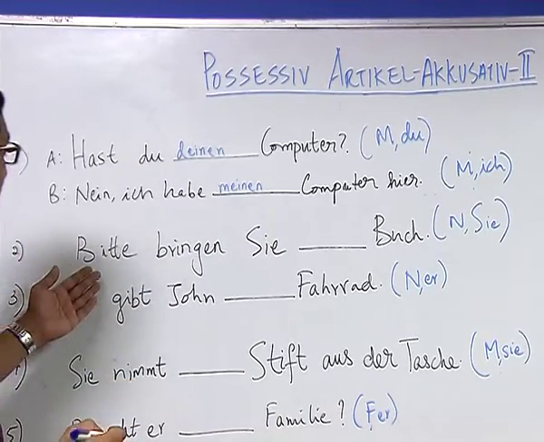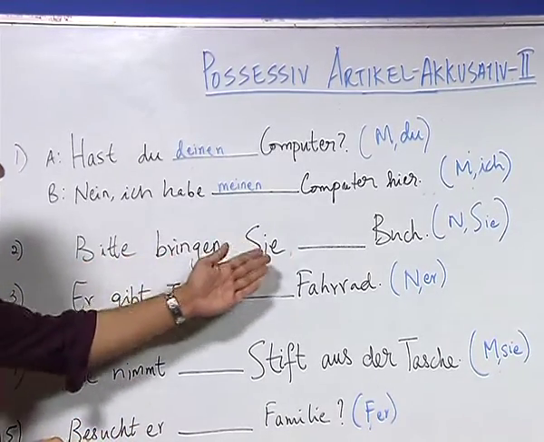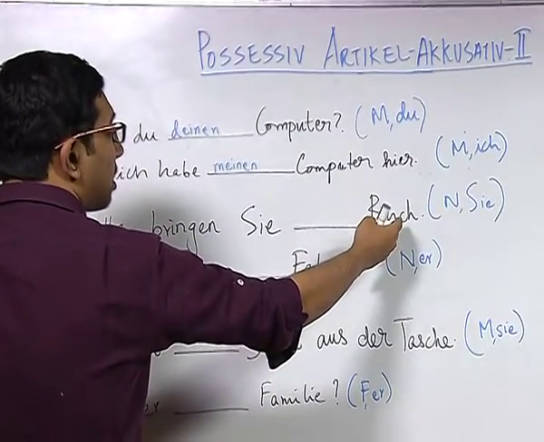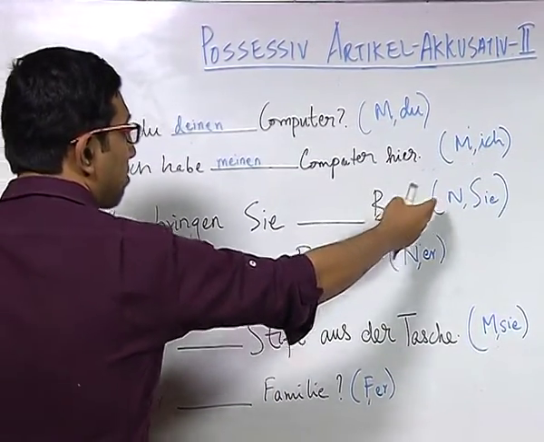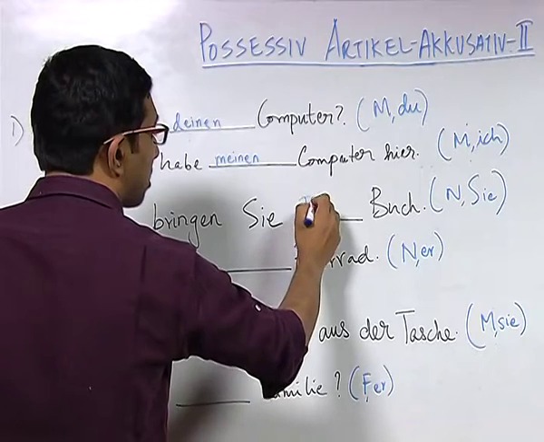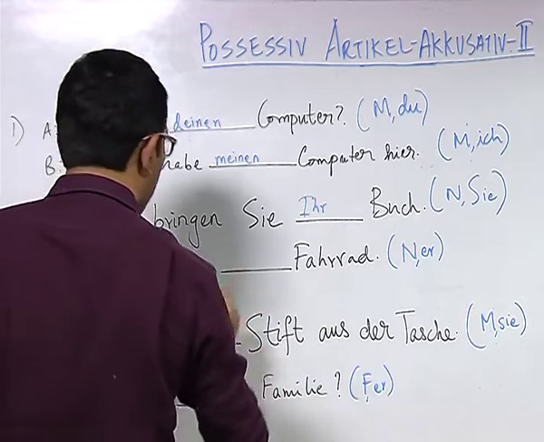Now, let us look at sentence number 2. Bitte bringen Sie Buch. Now, you already know that the noun Buch carries the article das, which is neutral gender. Here we have the pronoun Sie, and for pronoun Sie the possessive article is Ihr Buch.